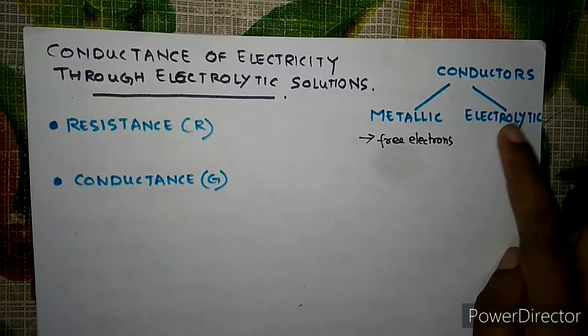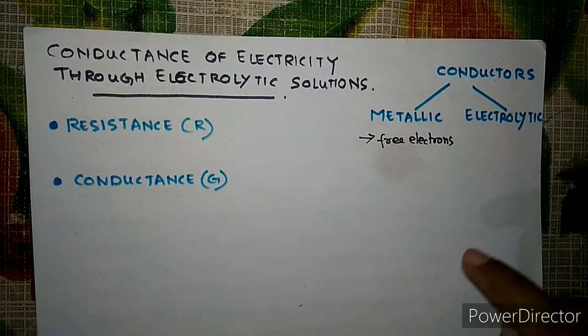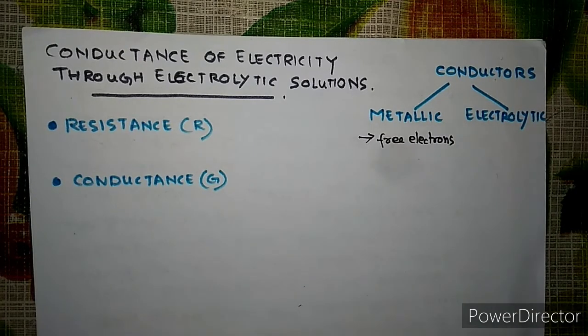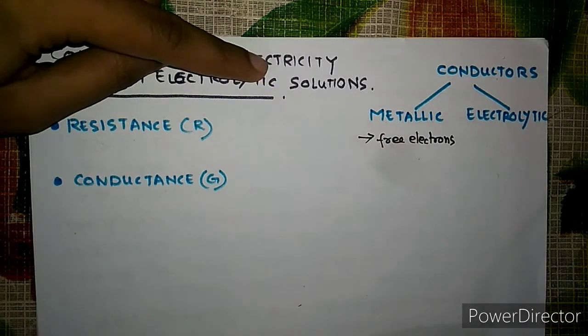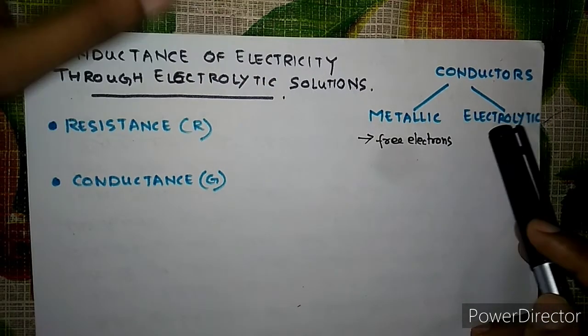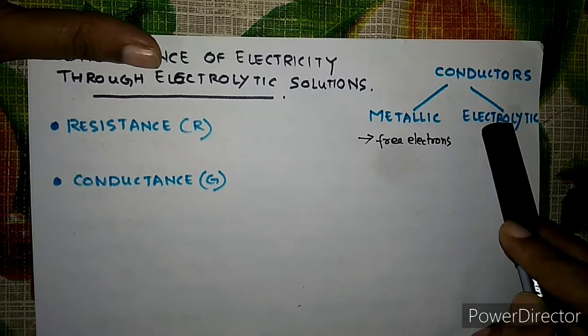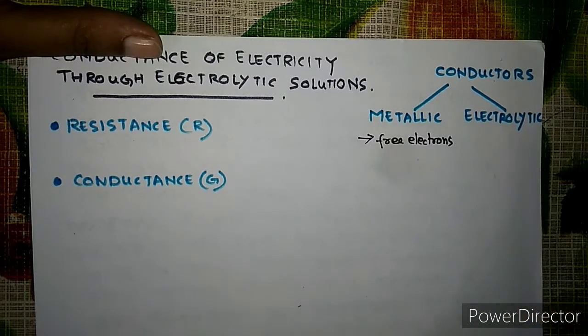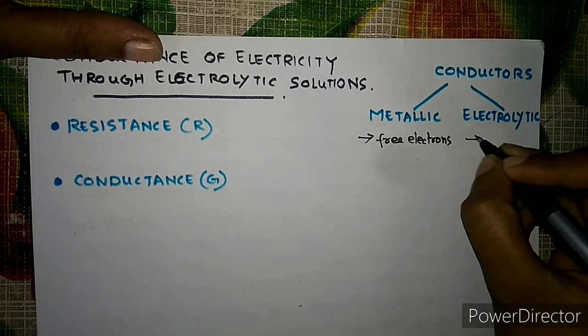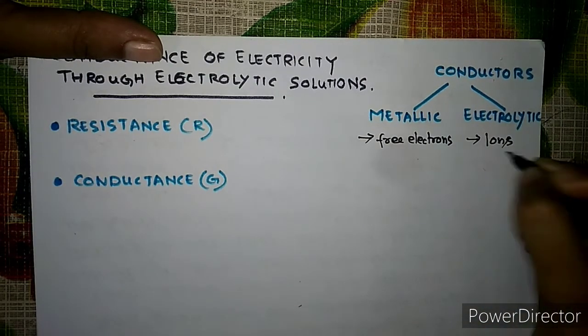Now this is different, these are the electrolytic conductors. In case of electrolytic conductors, what are electrolytes first of all? Electrolytes are those species or substances, say NaCl, which on dissolving in water will produce ions. Dissolving in water, it produces ions, and those ions are responsible for the conduction of electricity. So in case of electrolytic conductors, who are the charge carriers? It is the ions.